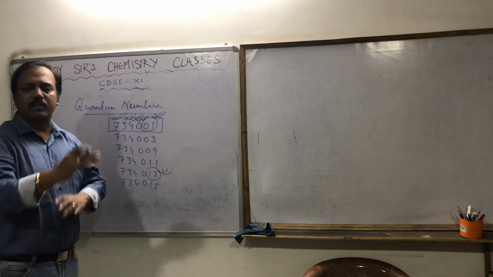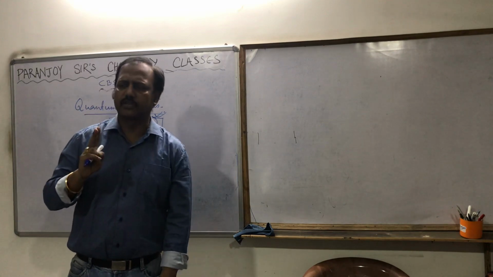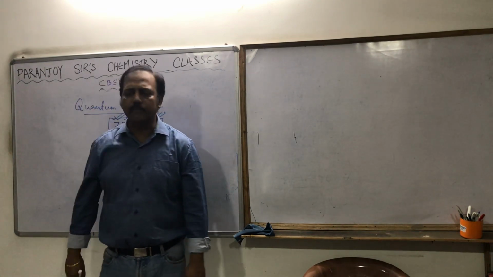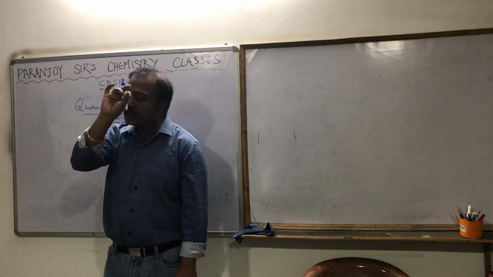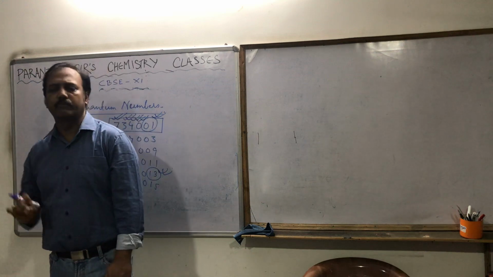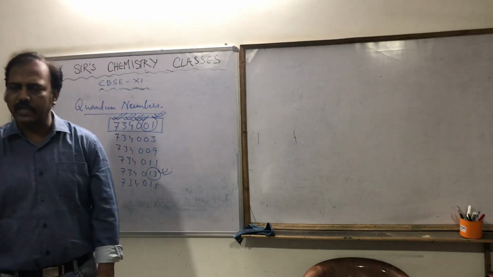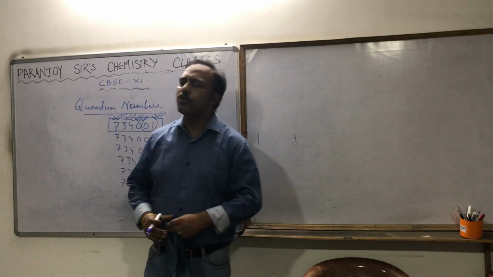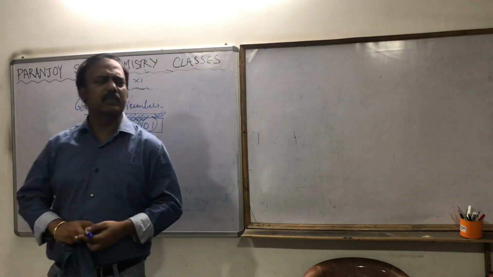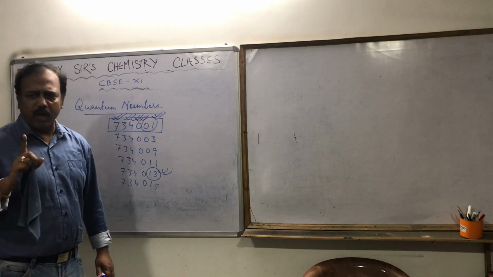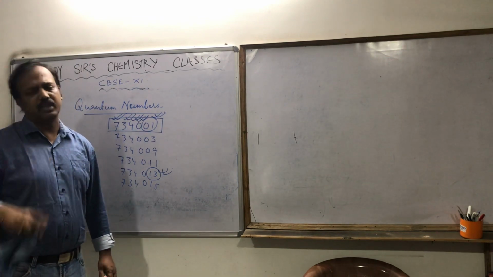Just like that, the phone numbers. No two persons can have the same phone number, because each digit in the phone number is indicating something. Some information is there. So no two persons can have the same phone number. They will at least vary by one digit.